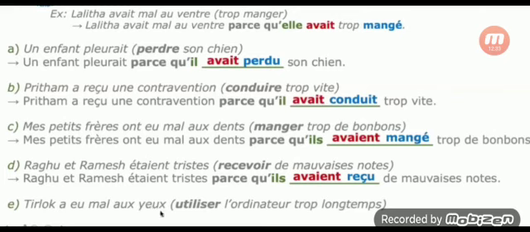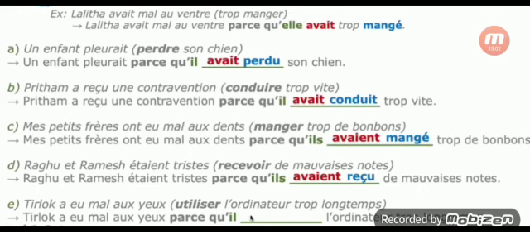Last sentence in this. Tilak avait mal aux yeux parce qu'il avait utilisé un ordinateur pendant longtemps. So he was using a computer for a long time, so he is having some eye pain. Because here there is a pronoun: the noun is singular masculine, so the equivalent pronoun is il.